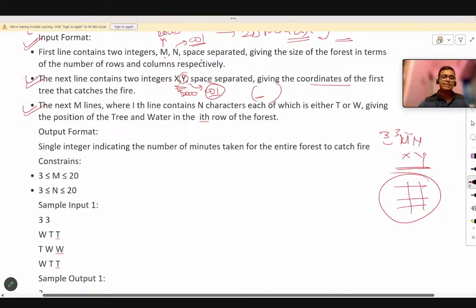And now you can see the next thing is the constraint. After looking at the constraint, you will understand what actual time complexity is required to solve that problem.